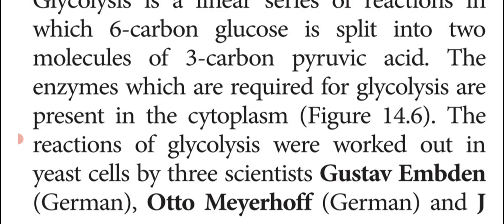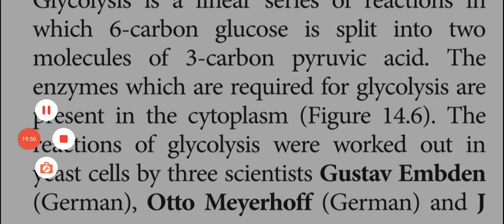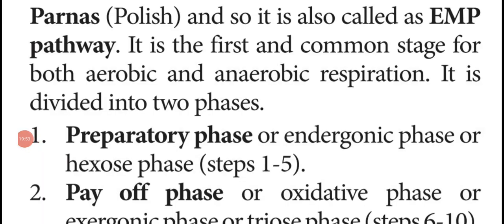This glycolysis process was observed in the microorganism, the unicellular fungi yeast, by 3 scientists: Gustav Embden, Otto Meyerhof, and J. Parnas. Gustav Embden belongs to Germany, Otto Meyerhof also German, and Parnas is Polish. So this glycolysis is otherwise known as EMP pathway: E for Embden, M for Meyerhof, P for Parnas.